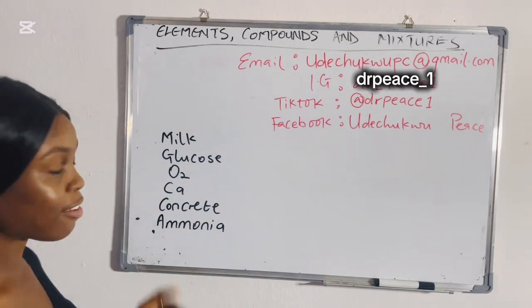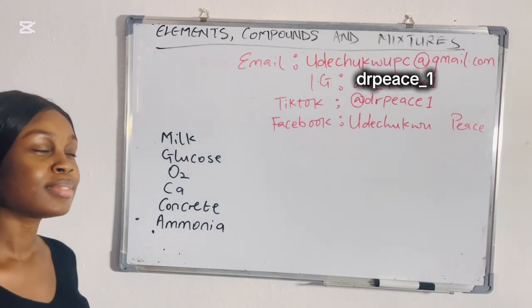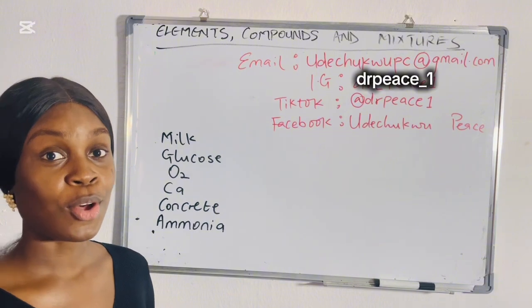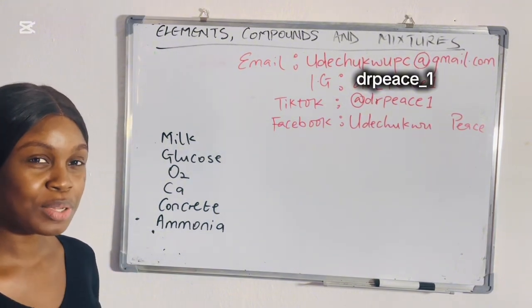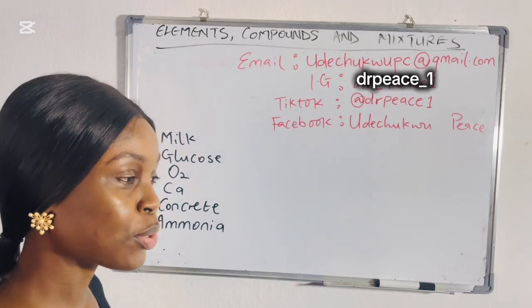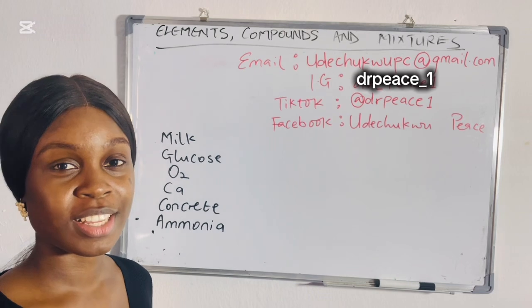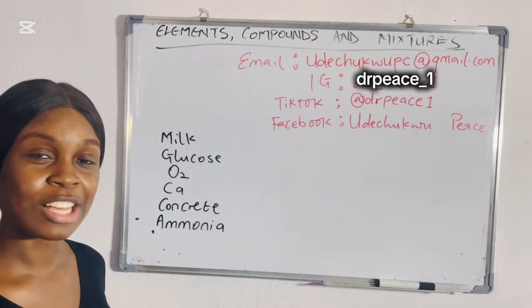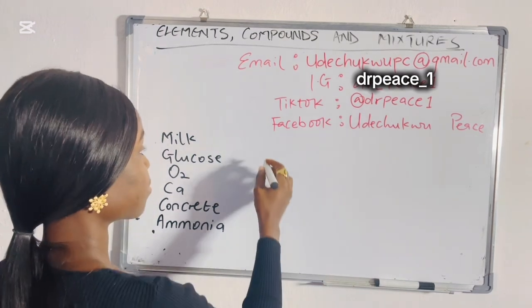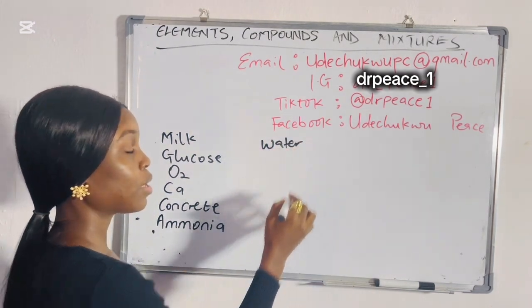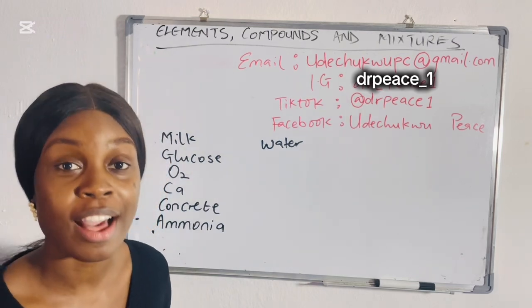Number one, we have milk. Is milk an element, a compound, or a mixture? We all know that milk is not an element. So it's either a compound or a mixture. But we need to know what milk is made up of. That's how we know if milk is a compound or a mixture. Milk contains water. Milk contains protein. Milk contains sugar.